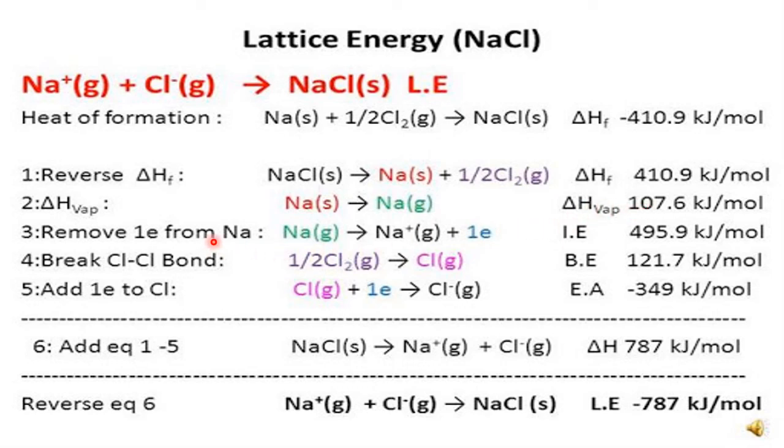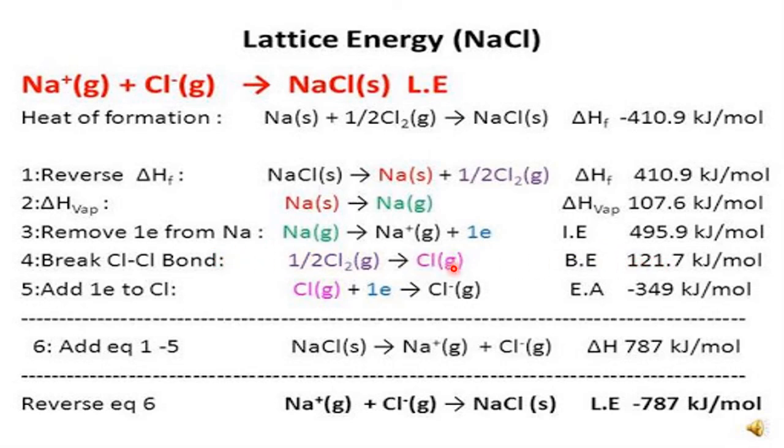Once sodium is in the gaseous state, you make it into an ion. For that you have to remove the outermost electron. That is called the ionization enthalpy. So converting Na gas to Na ion is known as the ionization enthalpy, and this is the energy requirement. Now chlorine is a molecule, so let us break it. This is called the bond enthalpy of chlorine, which is 121.7 kilojoules per mole.